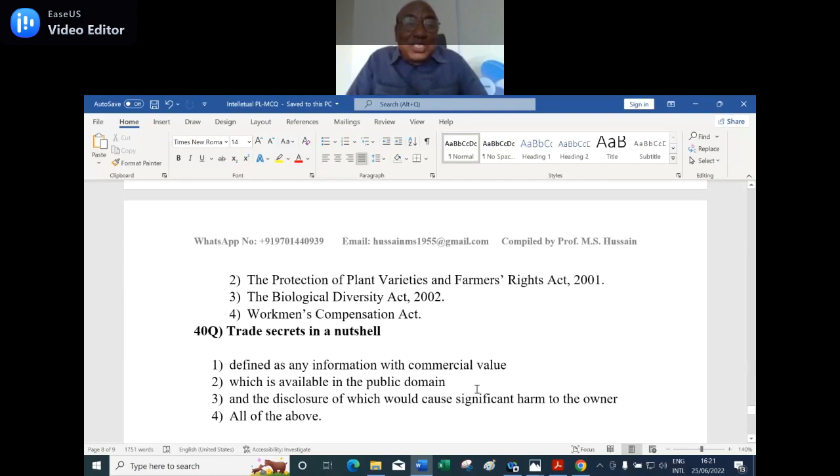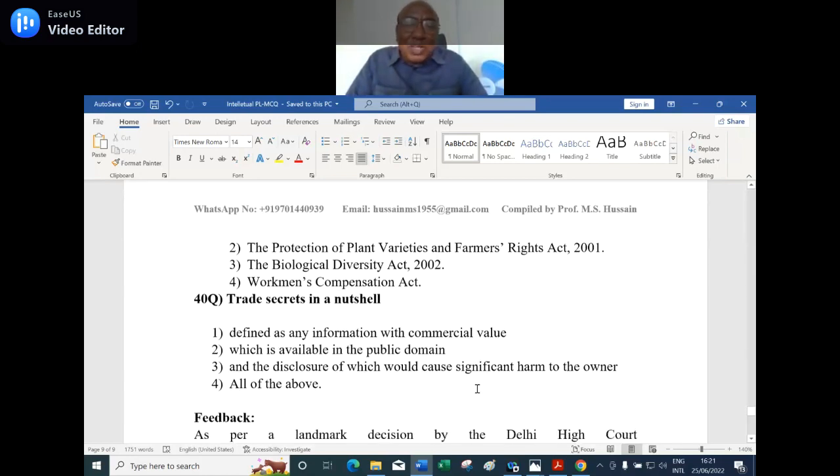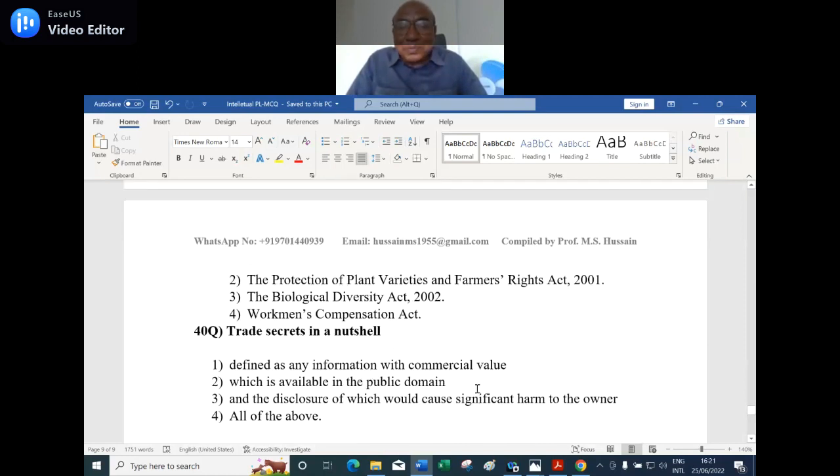Okay, it doesn't matter. The 40th question: trade secret in a nutshell. Number 1, defined as any information with commercial value. Number 2, which is valuable in the public opinion. Number 3, and the disclosure of which would cause significant harm to the owner. Number 4, all of the above.